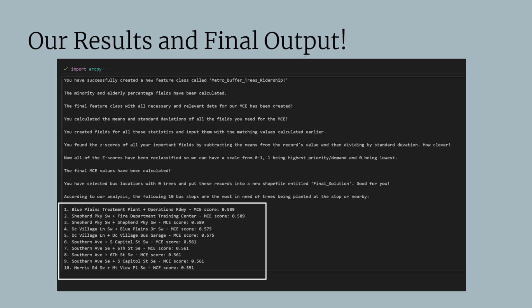Here are the results of our analysis. We identified the top 10 bus stops in Washington, D.C. with the highest tree need scores. These stops represent the areas where tree planting would have the most significant impact on reducing heat exposure and improving public health. Our script also produced a feature class noting each tree-less bus stop's MCE score that can be downloaded and taken into ArcGIS for further spatial analysis. This data is now ready for use by city planners and environmental organizations.